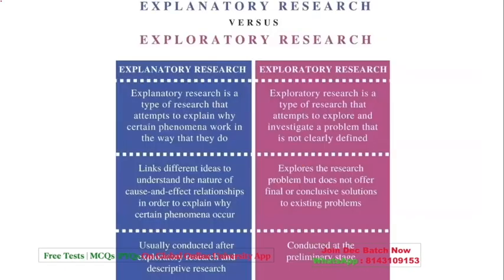Now, there is one topic called explanatory and exploratory. Students have difficulty in this also. So let's touch that factor also quickly. Explanatory research is one type of research which attempts to explain. See, explanatory, so it is more of explanation, whereas exploratory is basically to explore, to find out, to investigate. When we talk about explanatory research, it links the ideas in the form of cause and effect relationship. Exploratory explores the research but does not offer any conclusion.